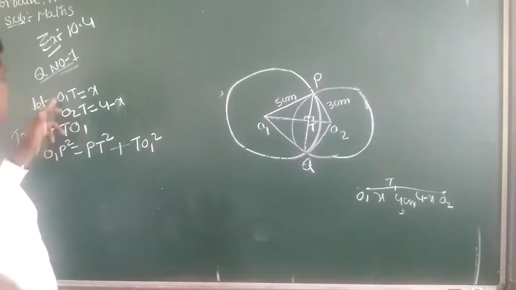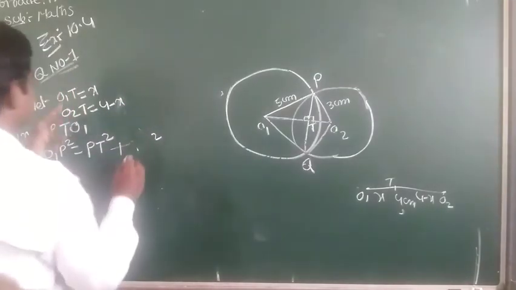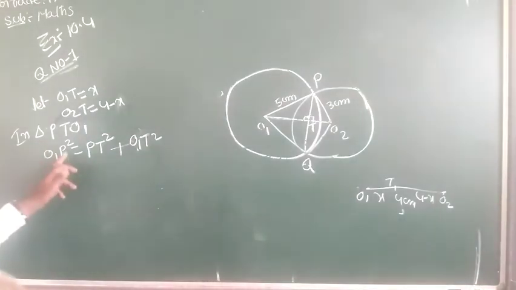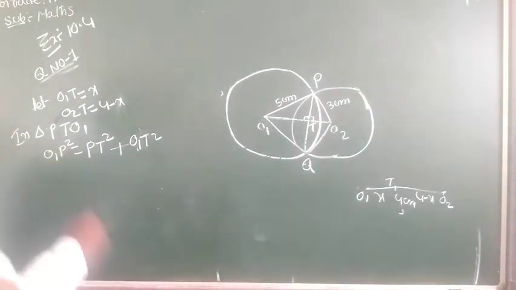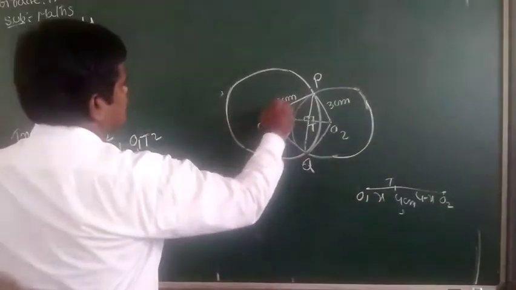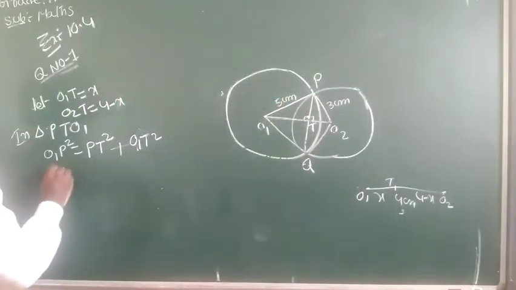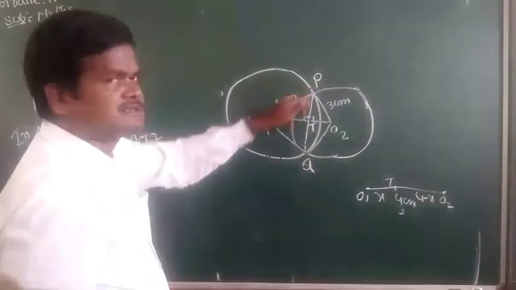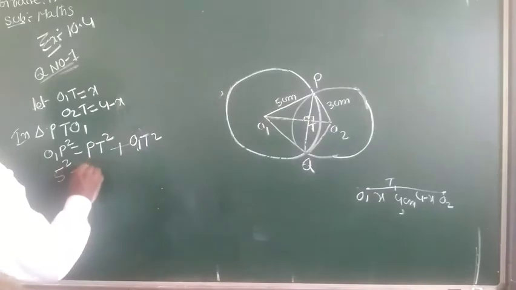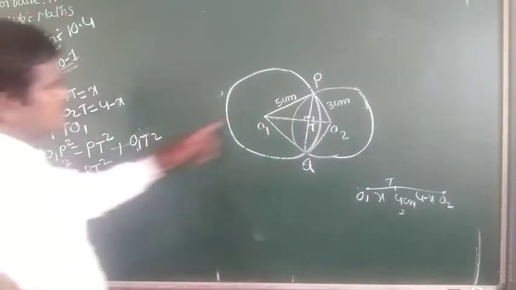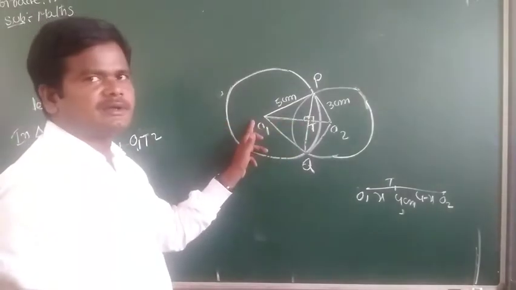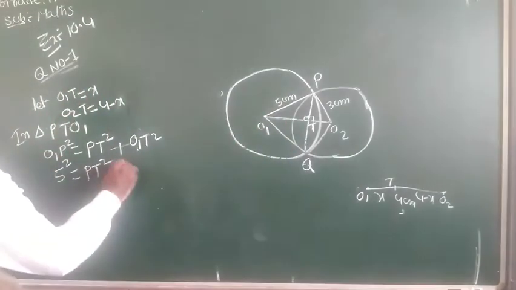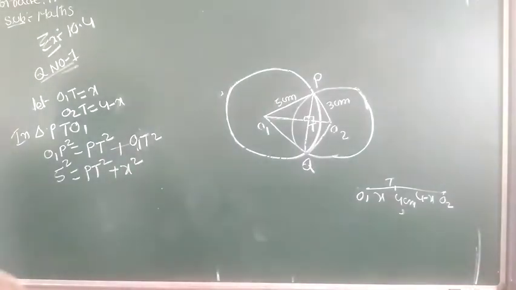So you can write like this also. O1P square equal to, we know the distance between these two equal to 5 centimeter. That is 5 square equal to PT square, we don't know this distance, plus this distance, we know, that is x centimeter, so that is x square.